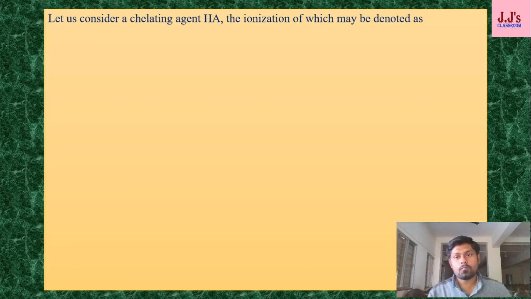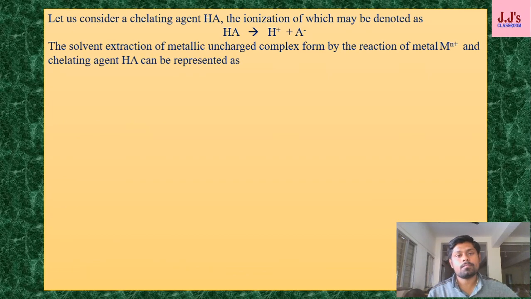The ionization of which may be denoted simply as HA giving H plus and A minus. Now, the solvent extraction of a metallic uncharged complex is formed by the reaction of a metal Mn plus and the chelating agent HA. Here, M stands for any metal, like calcium, magnesium, aluminum, and n plus is the charge on it. That metal reacts with the chelating agent HA and gives a metallic uncharged complex MAn.